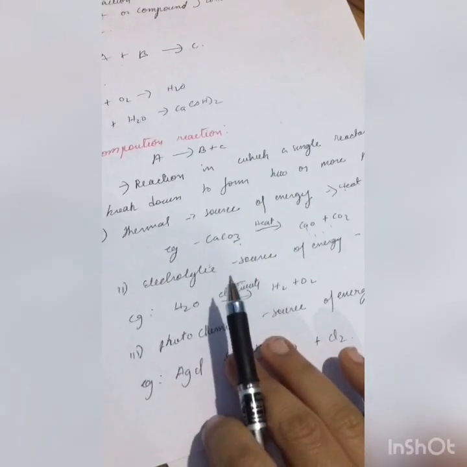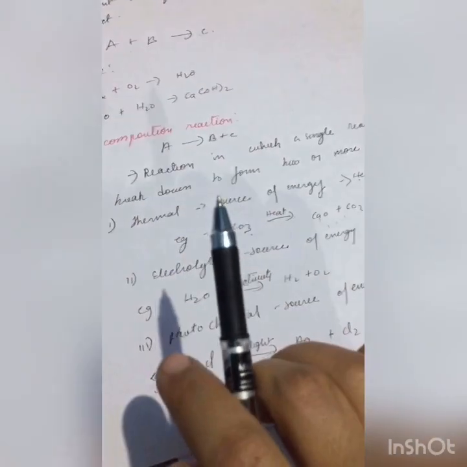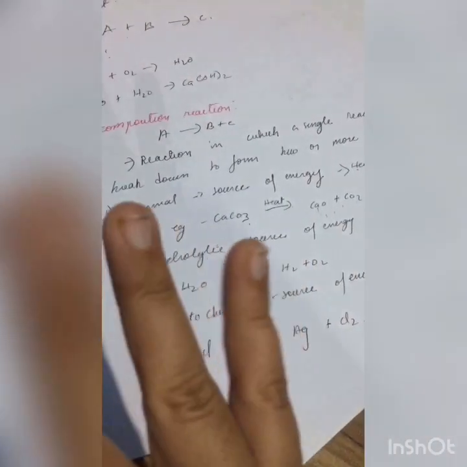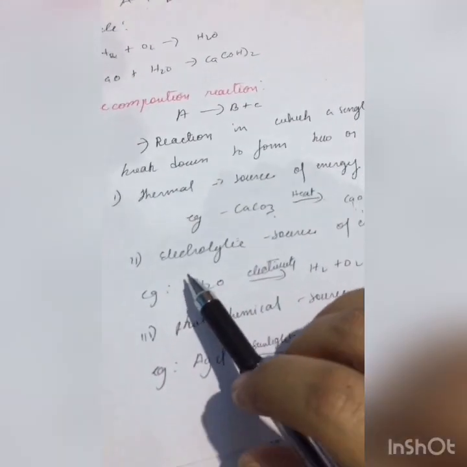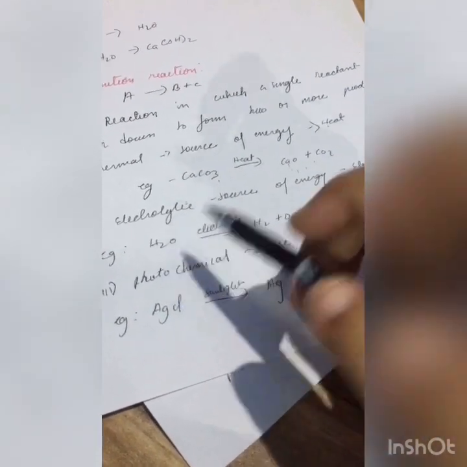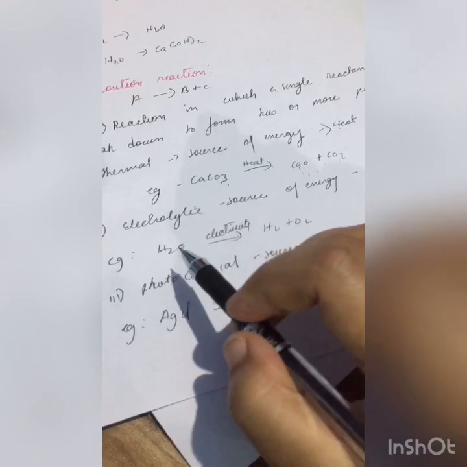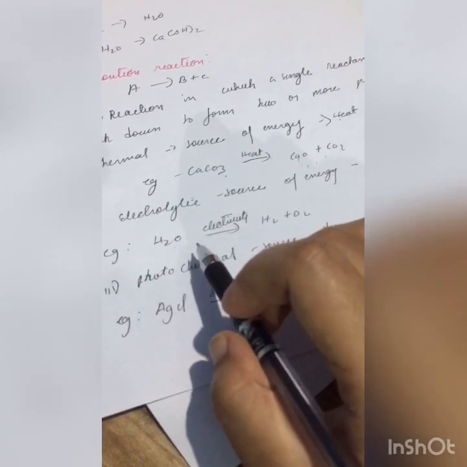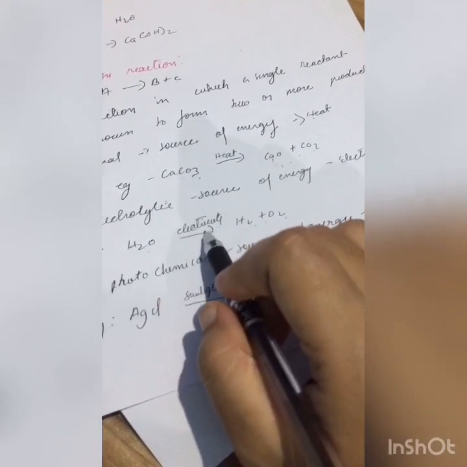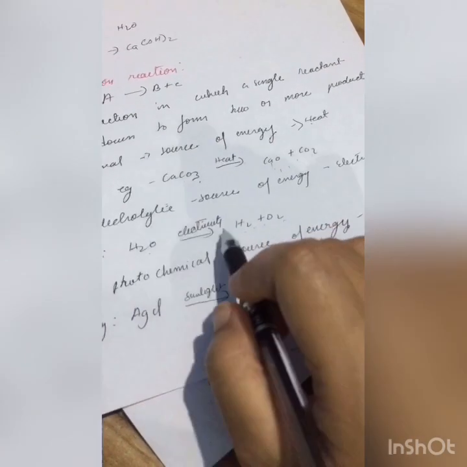The second one is electrolytic. The source of energy is electricity, okay? So here the energy passed is electricity. See, H2O, the water, with electricity, electrolytic, it breaks and forms H2 plus O2. So with the help of electricity, H2O is divided into two, right?